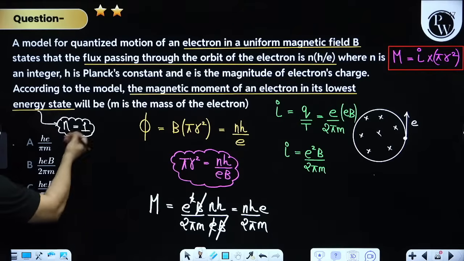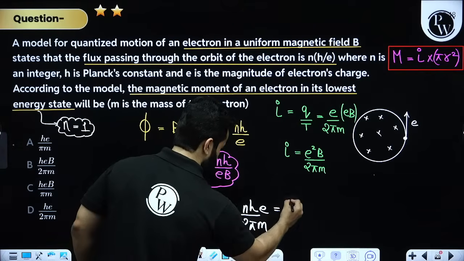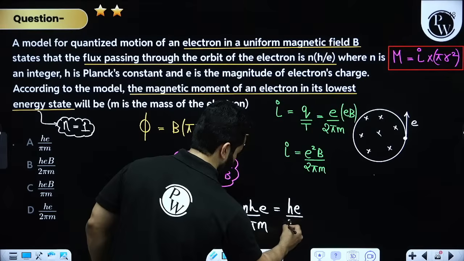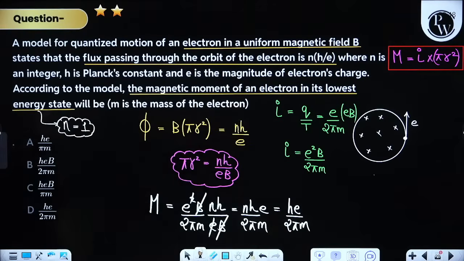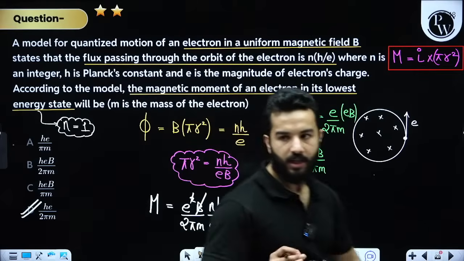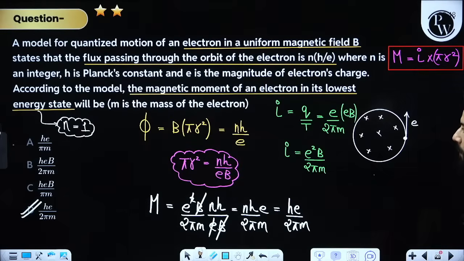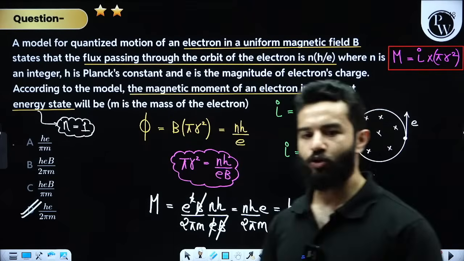And n is equal to 1, of course. So eh divided by 2 pi m. Again, D is the correct answer, eh divided by 2 pi m. Done. Very nice question, my dear friends.